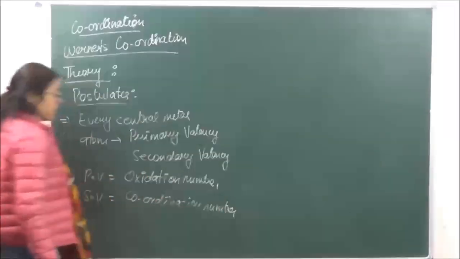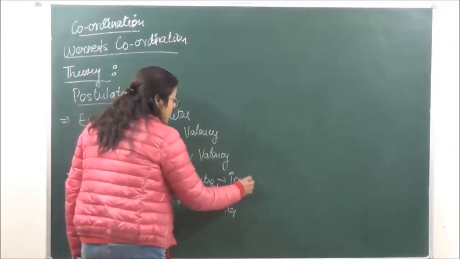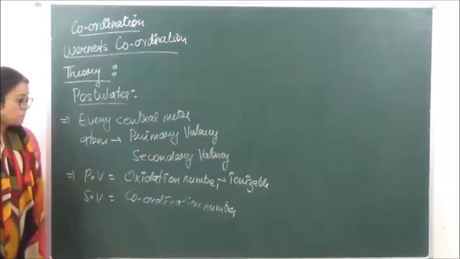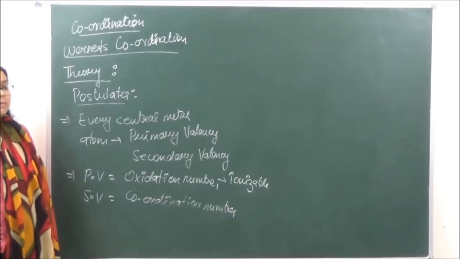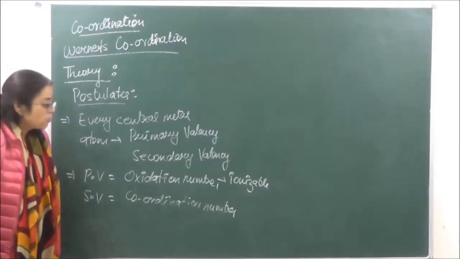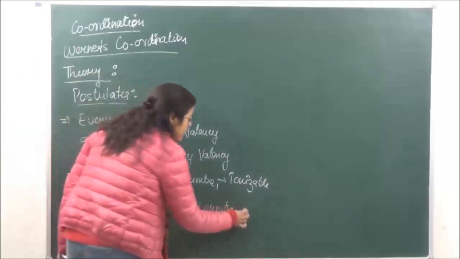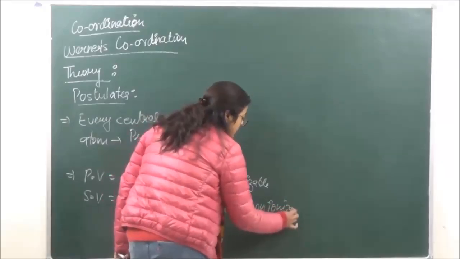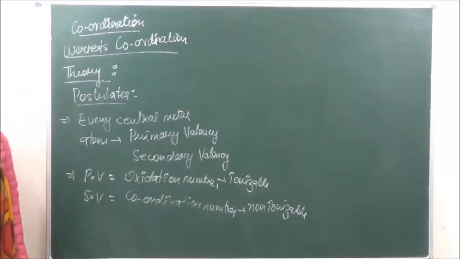Right? Now the oxidation number means what? The oxidation number is also known as ionizable valency, because according to this we will calculate the oxidation number of the central metal atom according to the negative charges or the positive charges which are going to be present in the coordination complex. The coordination number is going to be non-ionizable, right? So it does not ionize at all.